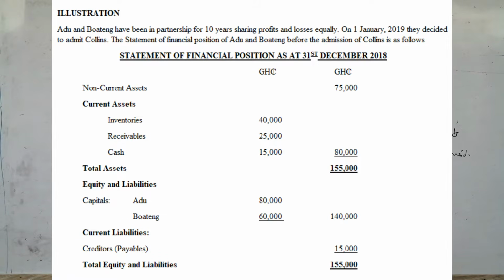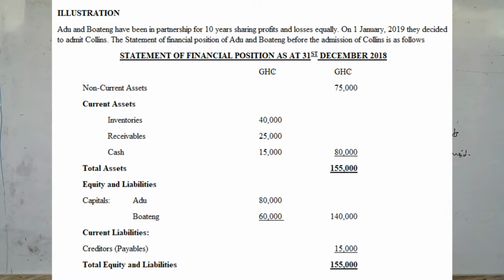So they have non-current assets of 75,000, and under current assets they have inventory of 40,000, receivables 25,000, and cash of 15,000, giving us a total asset of 155,000. Under equity they have capital accounts.